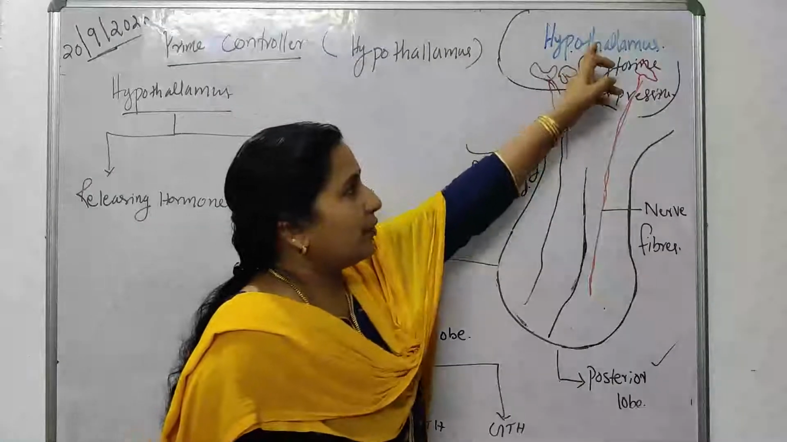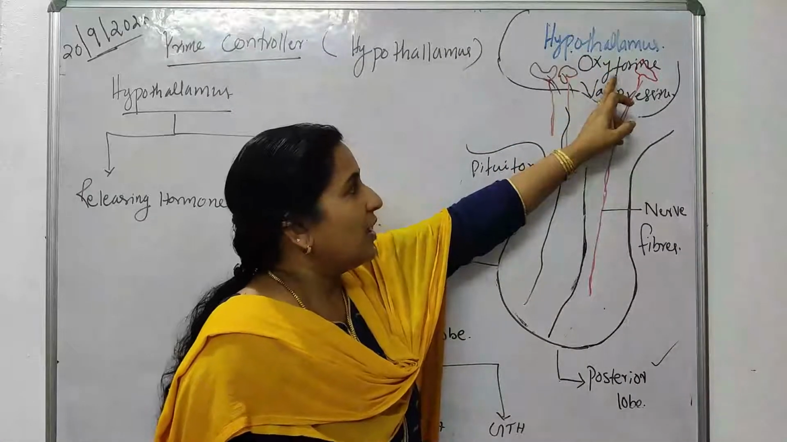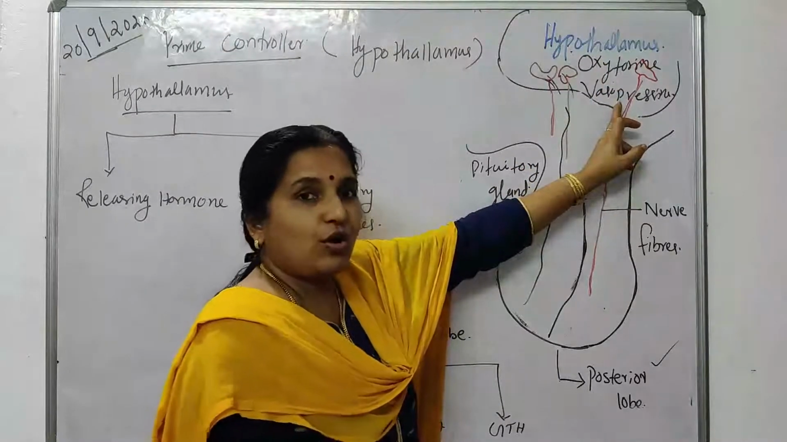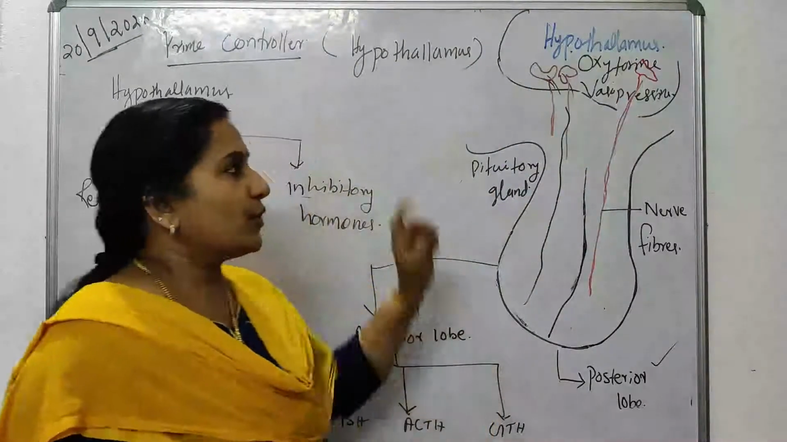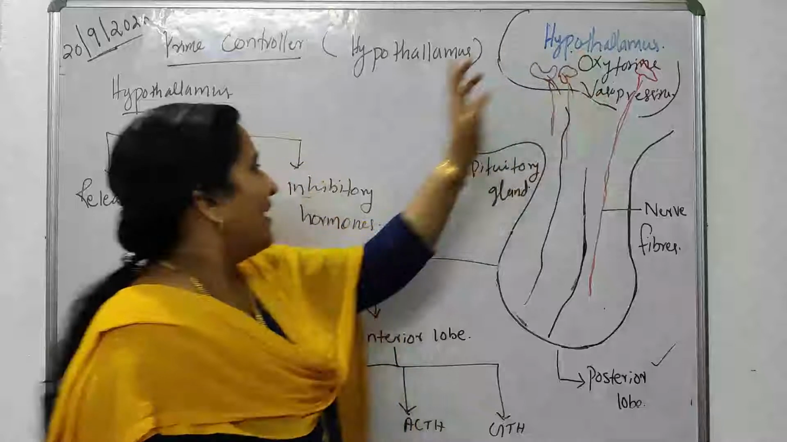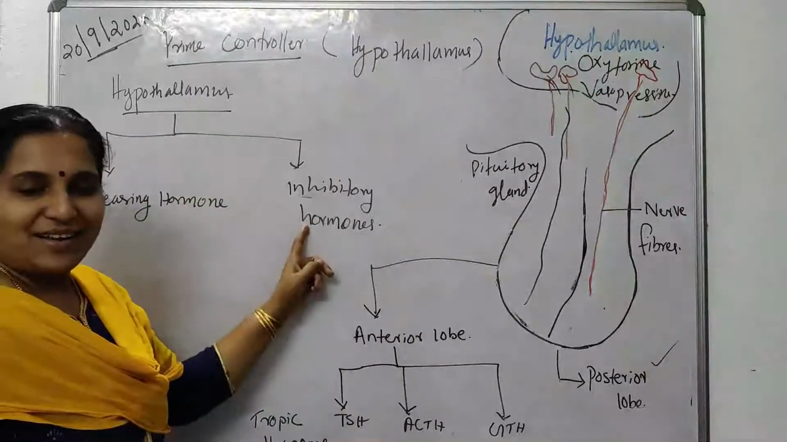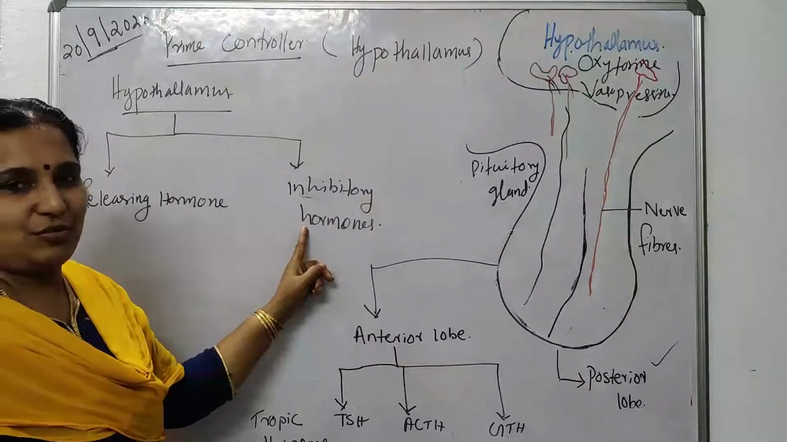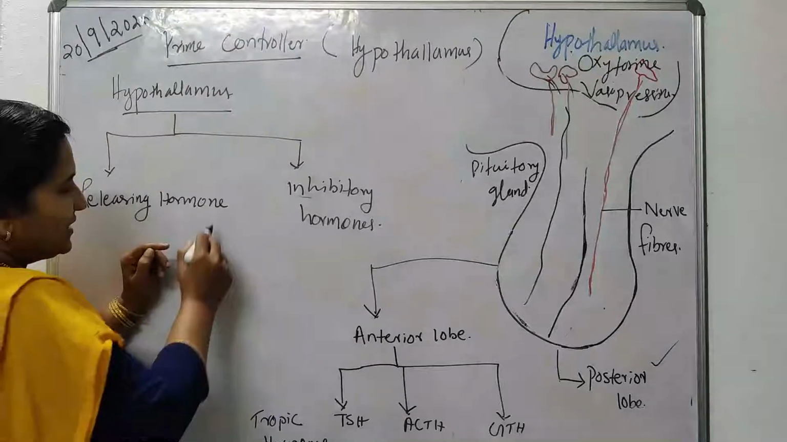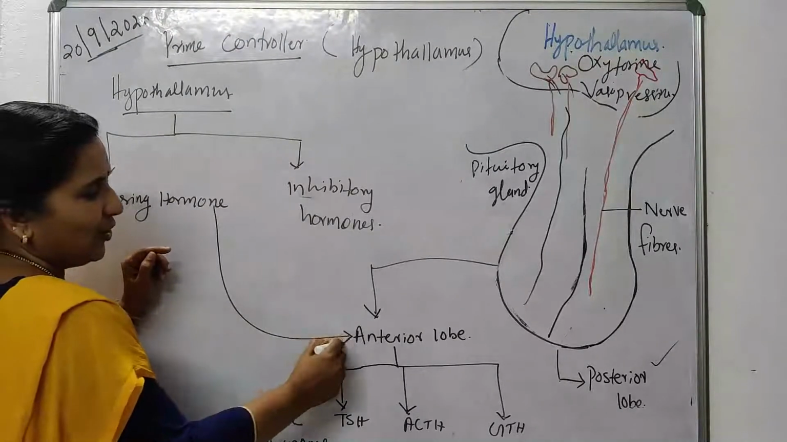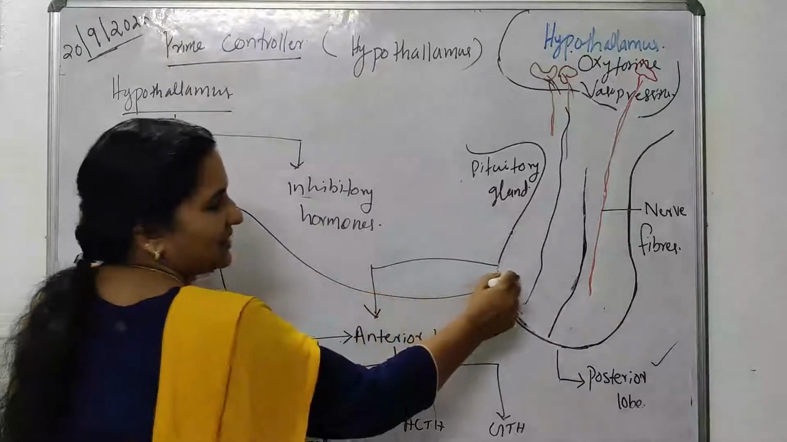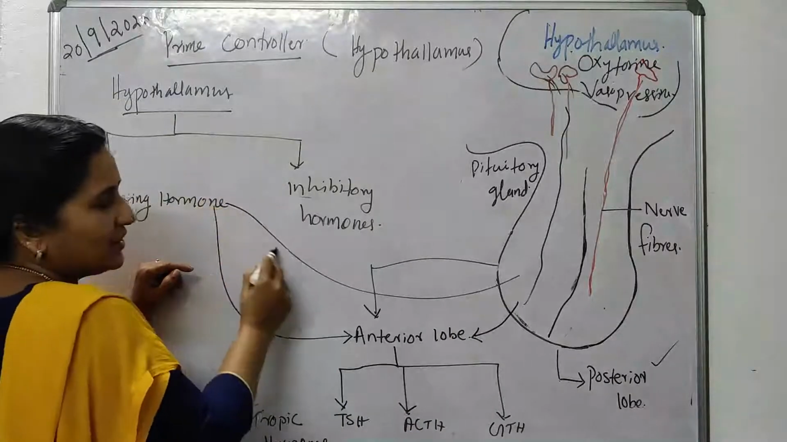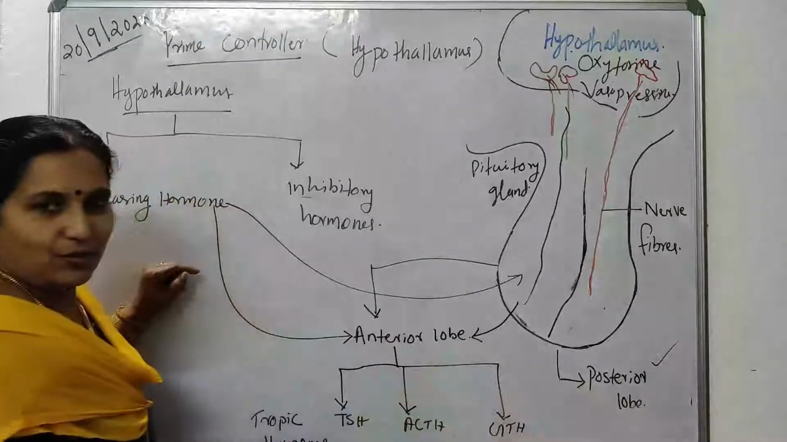Earlier we have studied that the hypothalamus produces two hormones named oxytocin and vasopressin, and their functions we have studied. Other than these two hormones, there are two more hormones produced by the hypothalamus. They are the releasing hormone and the inhibitory hormone. What is the role of this releasing hormone and inhibitory hormone? The releasing hormone stimulates the anterior lobe of the pituitary gland. That means here, this is the anterior lobe.